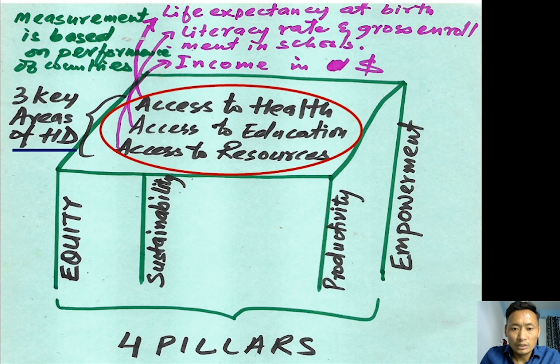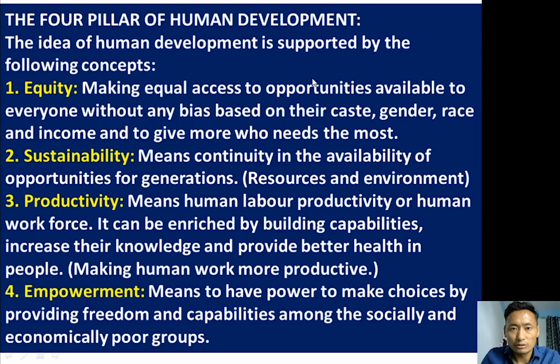So in human development we focus on three key areas: access to health, access to education, and access to resources. These three key areas are supported by four pillars. Again, the measurement or rankings of the Human Development Index are based on countries' performance in these areas: life expectancy at birth, literacy rate and gross enrollment in schools, and income in US dollars.